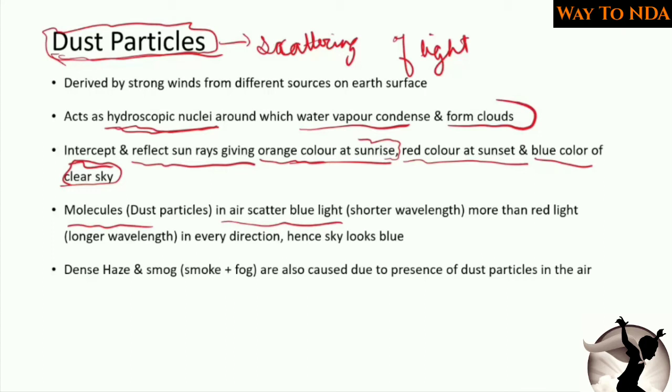Now the second important thing is haze and smoke. Okay, so dense haze and smoke are formed due to the dust particles only. Smoke plus fog makes smog, and the smog is also formed due to these dust particles. The pollution which is going on in Delhi right now, this is all because of the smog only, due to the presence of dust particles in the air. So these are all the dust particles.